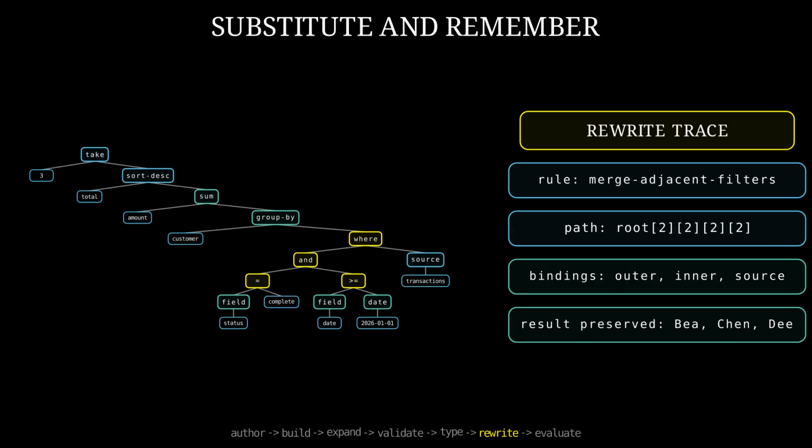The normalized program is exactly our canonical type tree. Both versions execute to B, Chen, and D with the same totals. A trace turns a transformation from a mysterious jump into an auditable derivation.